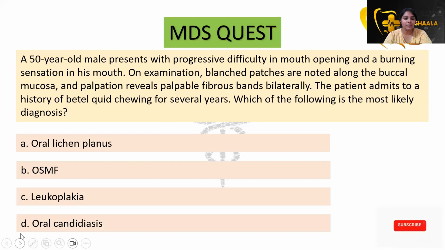So let's see the question now. A 50-year-old male presents with progressive difficulty in mouth opening and a burning sensation in his mouth. On examination, blanched patches are noted along the buccal mucosa and palpation reveals fibrous bands bilaterally. The patient admits to a history of betel quid chewing for several years. Which of the following is most likely the diagnosis? You might have arrived at the answer. It is OSMF. Everything is present in the question itself, so I need not explain this.